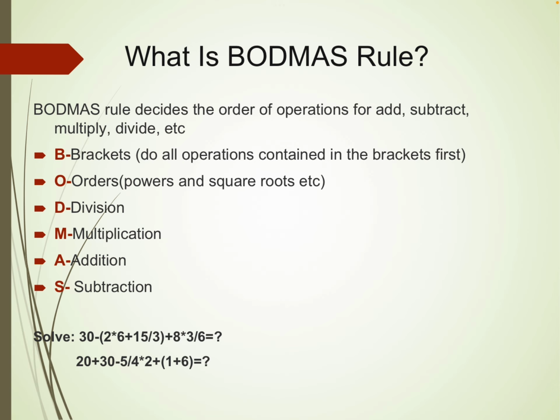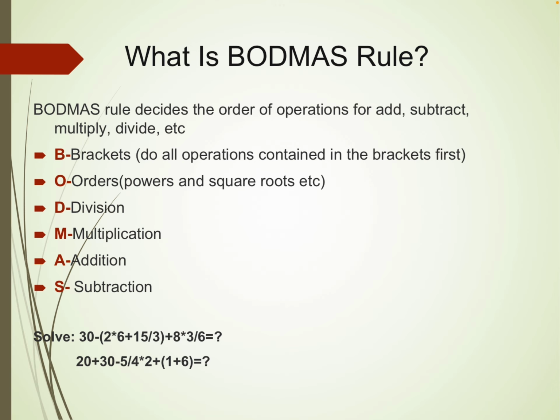So let's solve this question. 30 minus (2 into 6 plus 15 by 3) plus 8 into 3 by 6. Okay, so let's first solve the bracket. So 2 into 6 is 12 plus 15 by 3. Now it is plus and a divide sign, so what we will do? We do the division operation first.